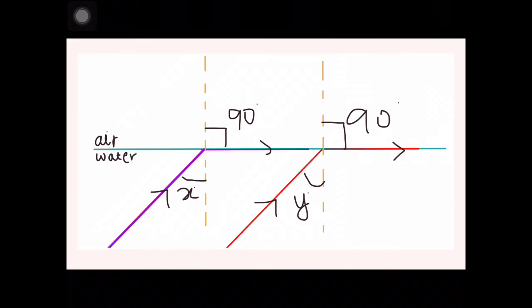The first point said that the refractive index of a medium is inversely proportional to the wavelength of light. So, the refractive index of water for violet light will be higher when compared to the refractive index for red light, as violet light has a smaller wavelength than red light.